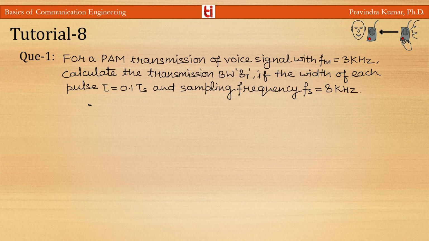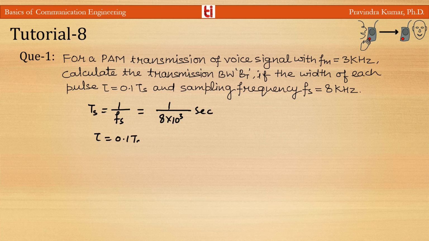The first question is: for a PAM transmission of a voice signal with fm 3 kHz, calculate the transmission bandwidth BT, if the width of each pulse is 0.1 Ts and the sampling frequency Fs is 8 kHz. The sampling time Ts is 1 by Fs, so it is 1 by 8 into 10 to the power 3 second. Here tau is 0.1 Ts, which is 0.1 by 8 into 10 to the power 3 second.